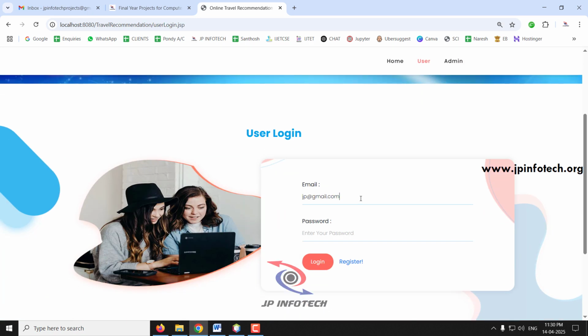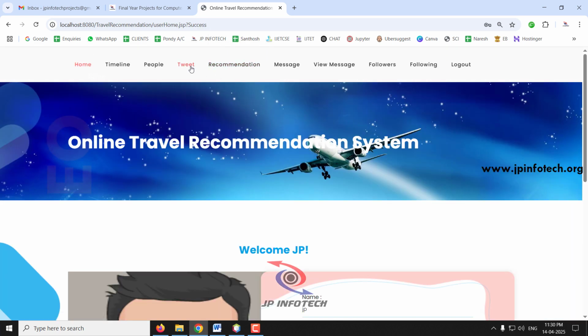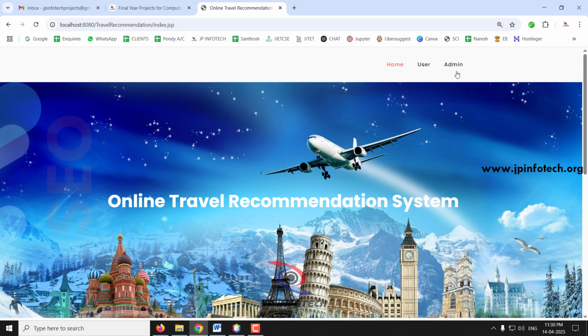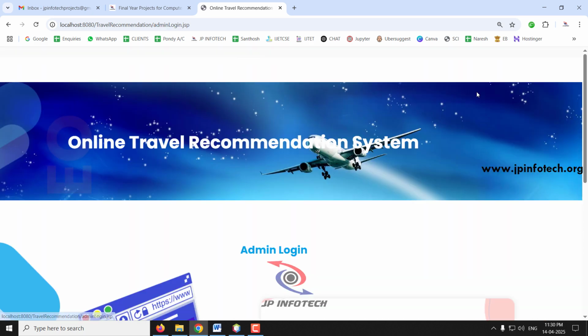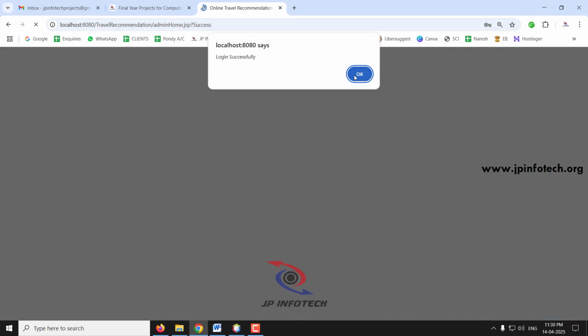So now let us log into the system, and let me go to the tweet part. You can see the user can post a tweet, and they can see the recommendations. But before that, we will just log out and go to the admin part. Let me click the admin menu. It will be navigated to the admin login page. Admin has the default username and password as admin and admin. So just give the username admin and password admin, and then click the login button. So now you can see the login successful.